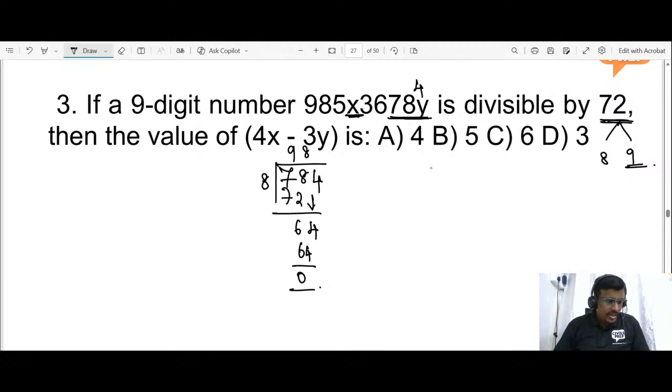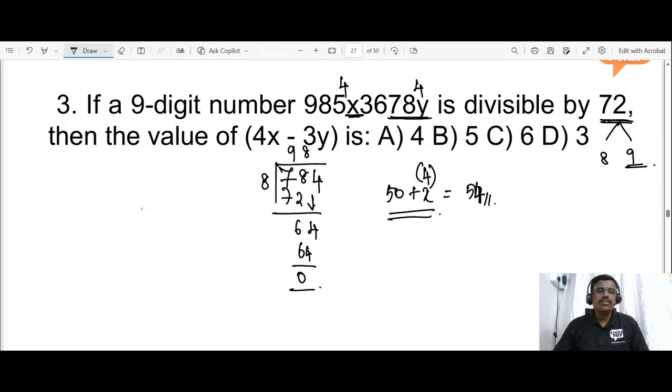So 50 plus x. We need it to be divisible by 9. 6 nines are 54. If we choose x as 4, we will get 54. So x is 4 and y is 4.